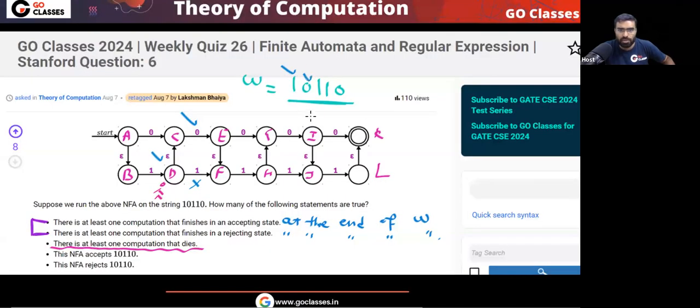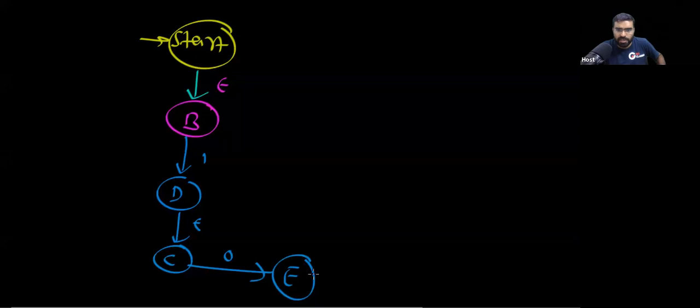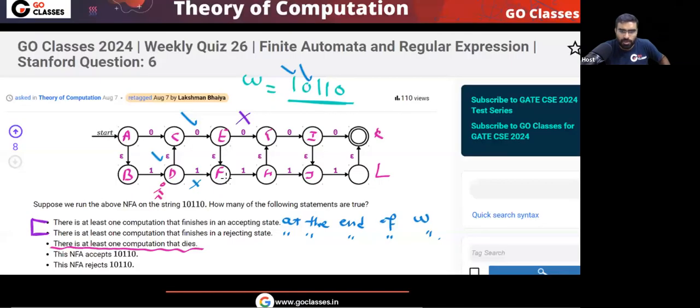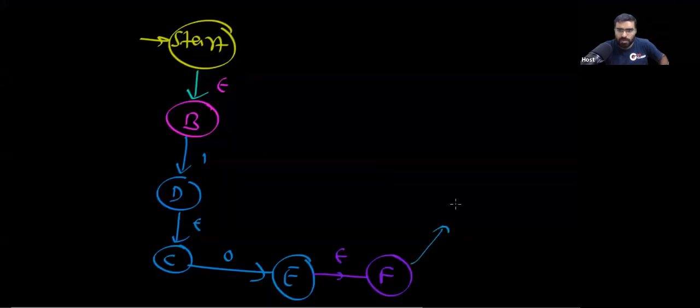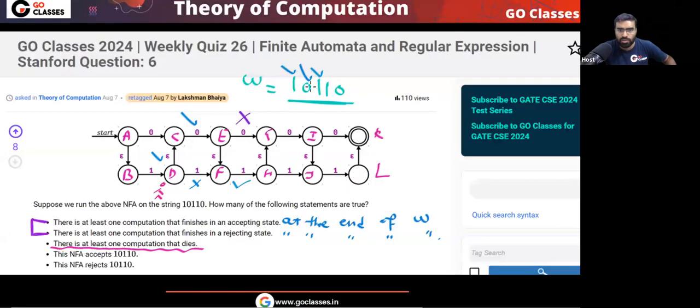Now this symbol is also gone. Now you are in the state E. Now tell me, how many choices? You cannot take this. You are in the state E, you cannot take this. So you have to take this epsilon and go to F. So from E, you go to F. Now in this F, you have to take this. So from F, you are going to H on symbol 1. On symbol 1, this one is also gone.